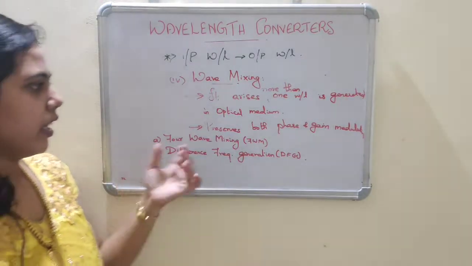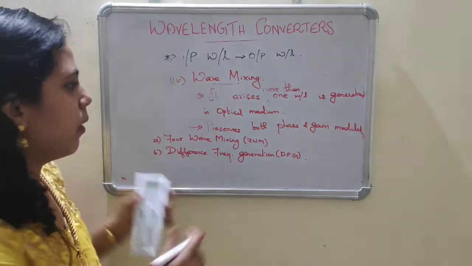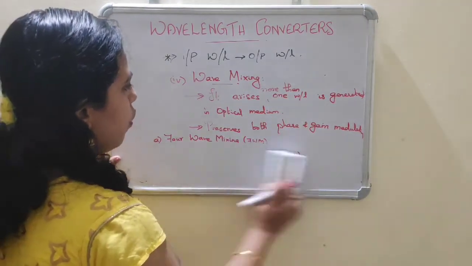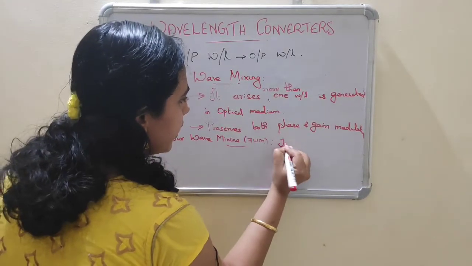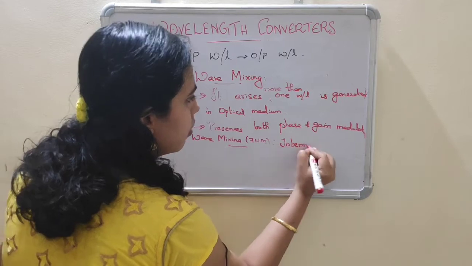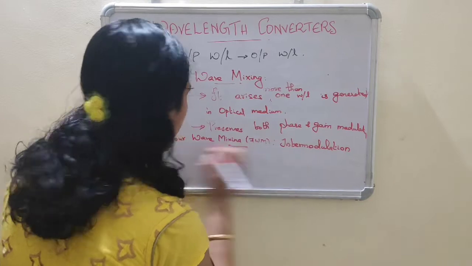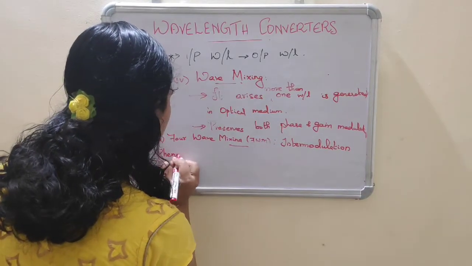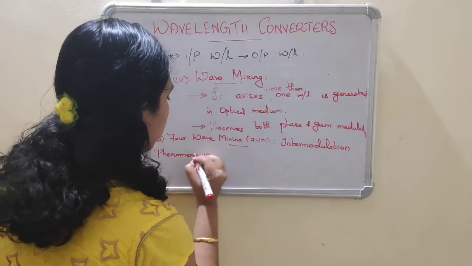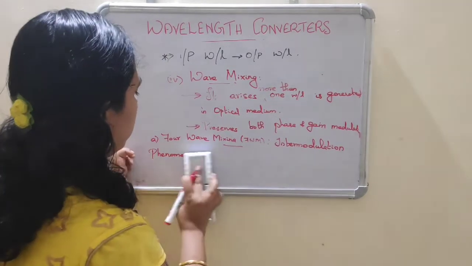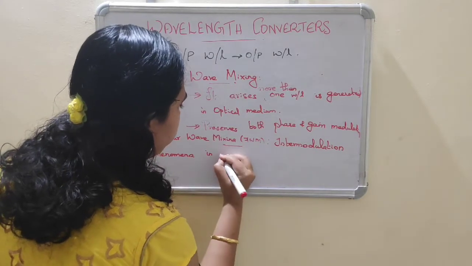Four-way mixing means it is an intermodulation phenomenon in optical medium.